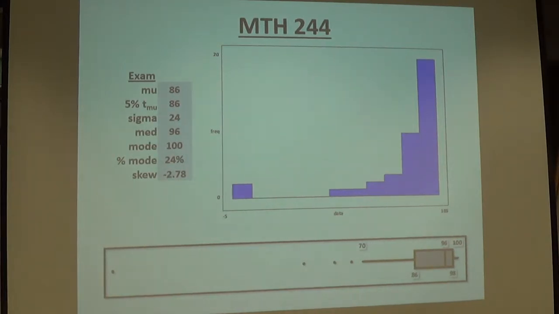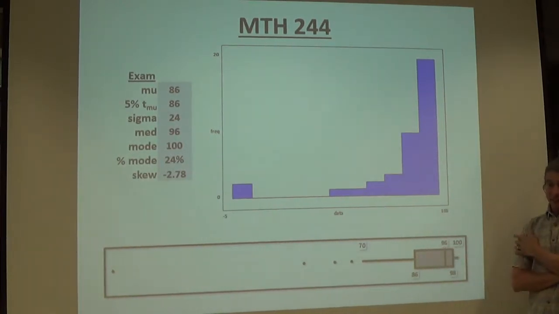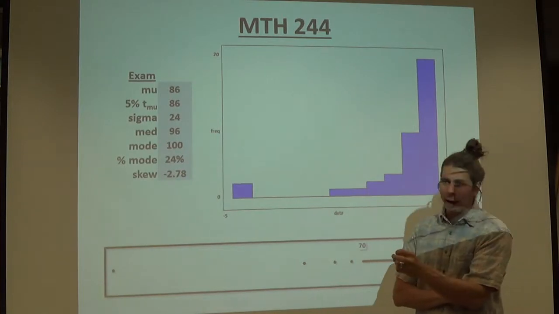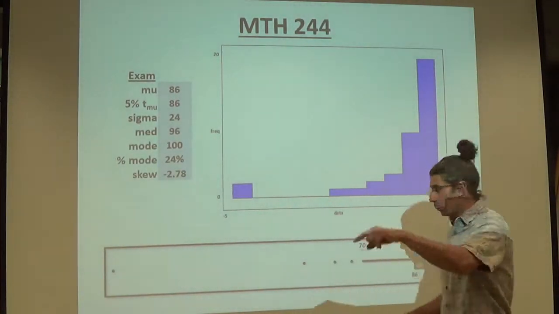The mode is 100. That was nice. The average is 96. Actually, the average is 86. That's mu. I called it mu, I hope you don't mind, because you're my population of interest. So your average is 86, but what is this?